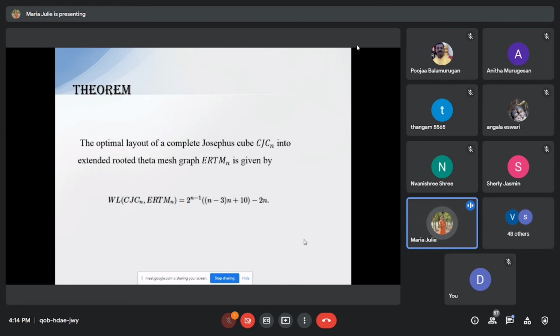Next we found the optimal layout of the guest graph into the host graph, that is the complete Josephus cube CJC_n into the extended rooted theta mesh ERTM_n, and it is given by the wirelength 2 power n minus 1 into (n minus 3) of n plus 10 minus 2.